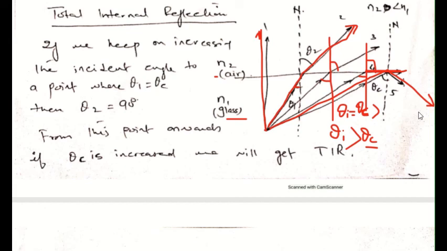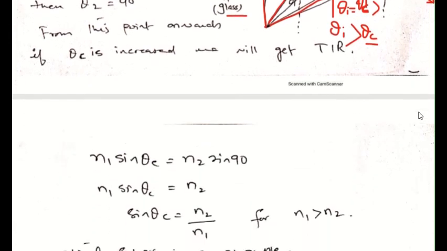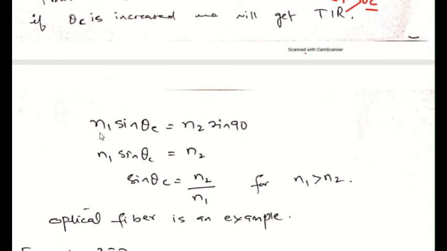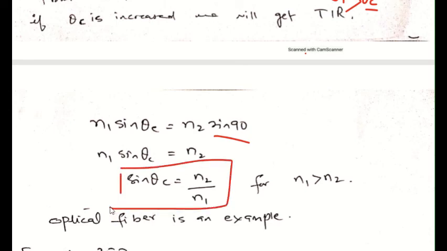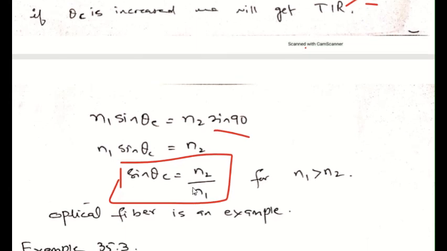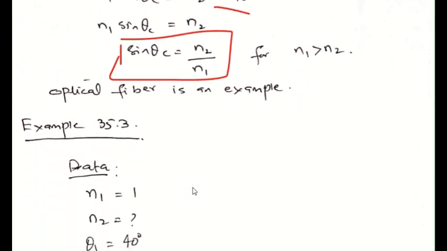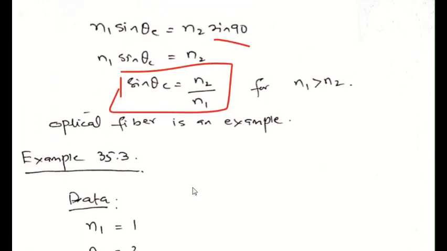The most important application of total internal reflection is in fiber optics nowadays. So using Snell's law, n1 sine of the critical angle equals n2 sine of 90, and sine of 90 is 1. So n1 sine of the critical angle equals n2. So to find the critical angle, we have sine theta c equals n2 over n1, where n1 is greater than n2.